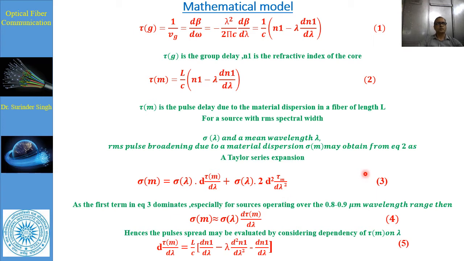The source is operating especially over 0.8 to 0.9 micrometer. So for that we consider only this part: sigma m is equal to sigma lambda dTm upon d lambda. Now the value of this Tm we have to fill from here. The value of Tm is equal to this one.